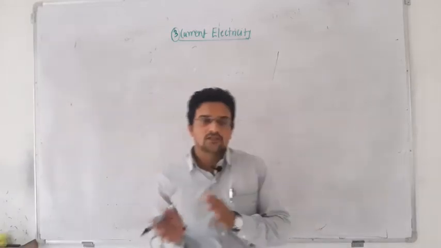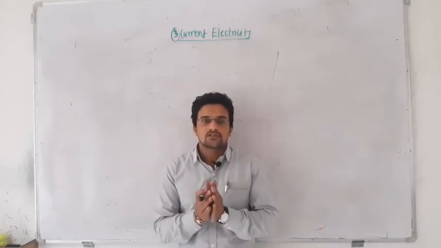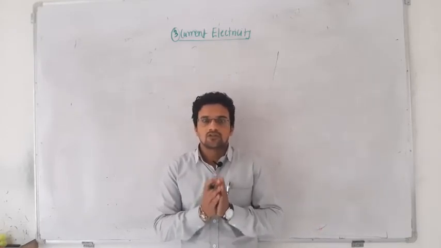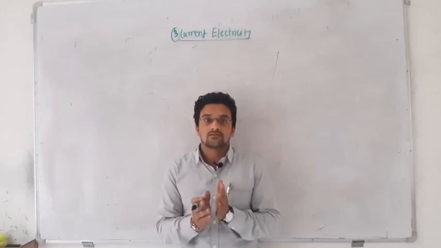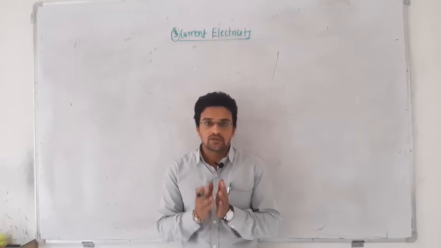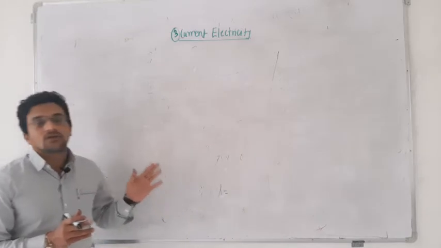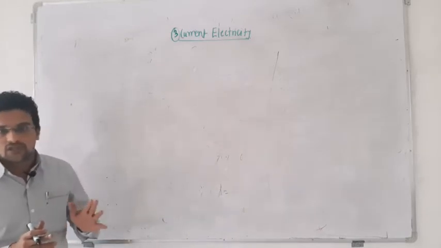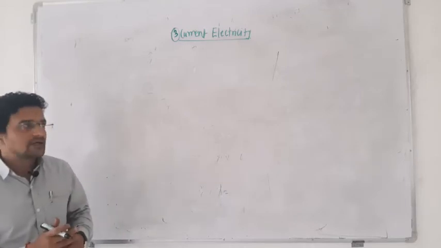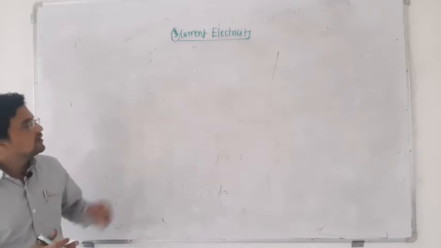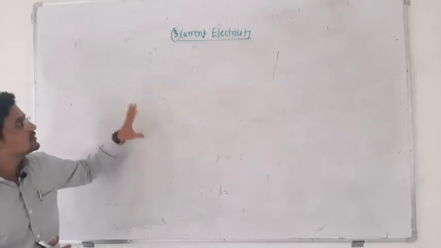If you consider the first and the second topic, the charges are at rest. Whenever the charges are at rest, you have properties like electric field, and then maybe capacitance. Capacitance is nothing but the ability to hold the charges. Now from this chapter the charge will start moving, and when the charge moves from one point to another point, that is known as current electricity.